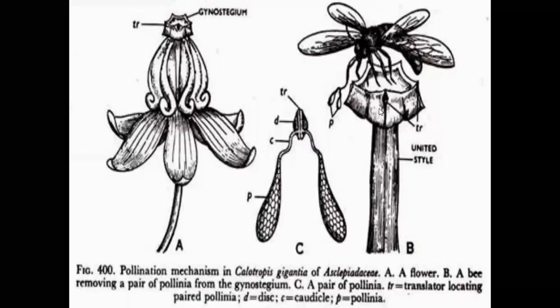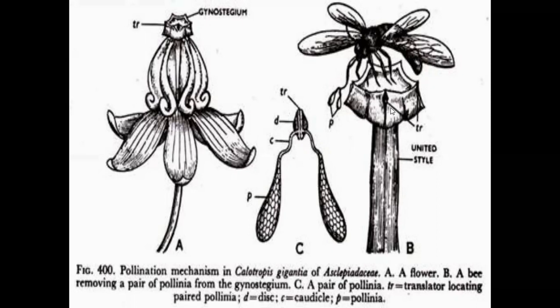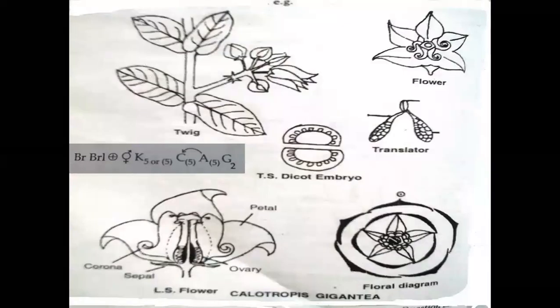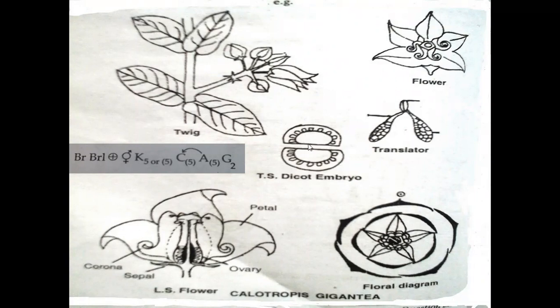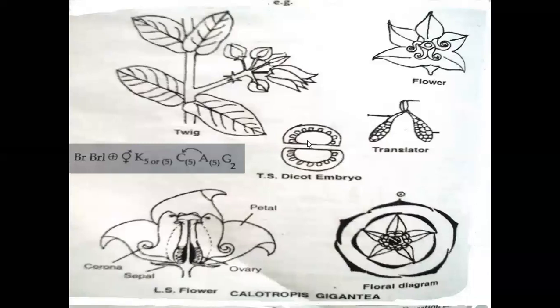In Cynanchoideae, 5 anthers are connected with the style and stigma, called gynostegium. In the Periplocoideae subfamily, anthers are free in position, and they are epipetalous in the Cryptostegia plant. And coming to the ovary. The ovary is bicarpellary, syncarpous, and it shows two locules. From each locule, a large number of ovules are present on axile placentation. Axile placentation is present in the ovary.